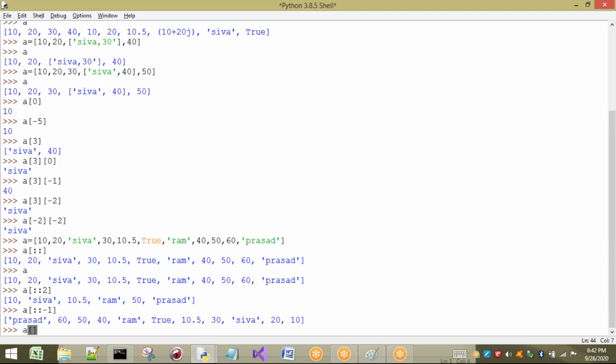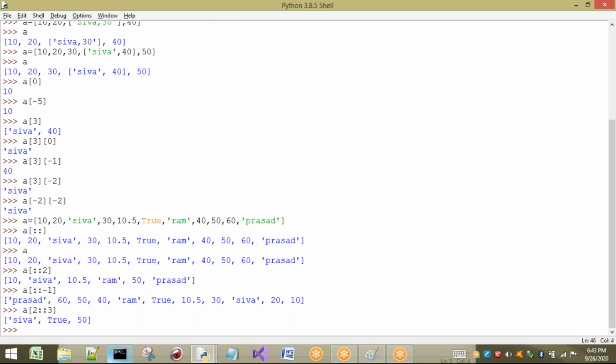Now I will take some other values for start and the other concepts. I will take some 3. Let us take from here, with step 3. See here, what happens? Shiva, True, 50 is printed. The reason is that the step is 3. That means from the second location, these are the elements: this is 0, 1, 2.